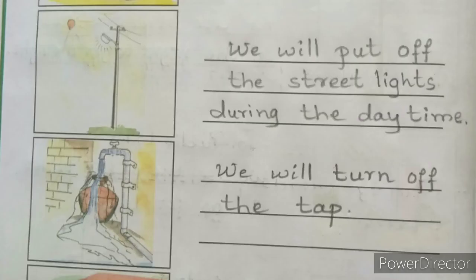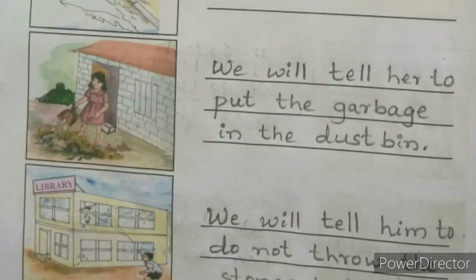Next, in the second picture, you can see street light is on. Street light is on during the daytime. So what will you do? We will put off the street light. Next, third picture, you see the picture, water is flowing from the tap. What will you do? We will turn off the tap. Next, see here, if somebody will put garbage out of your home, what will you do? We will tell them, do not put the garbage there. We will tell them to put the garbage in the dustbin.